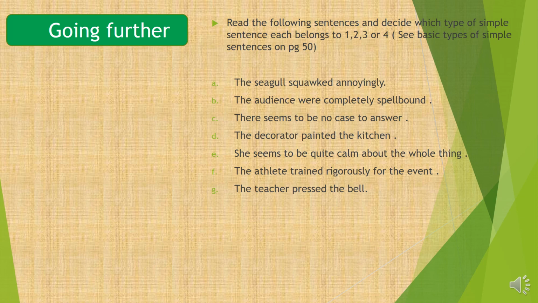1, 2, 3 or 4. The answer is 2, children. Second one, the answer is 1, children. So observing the basic types of simple sentences, you can say whether it is number 1, number 2, number 3 or number 4, children. Let's move on to the next slide.